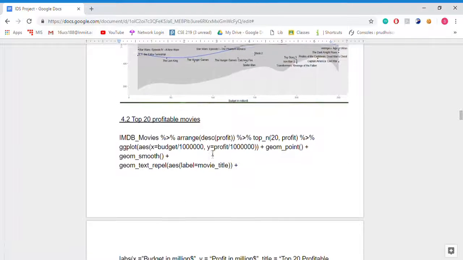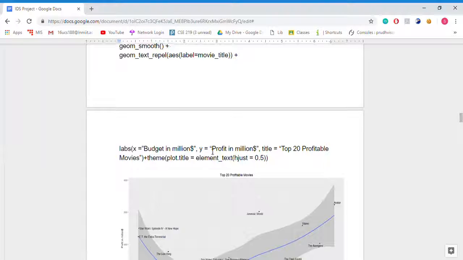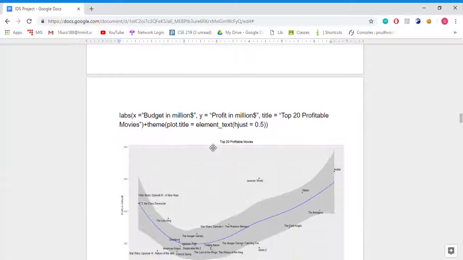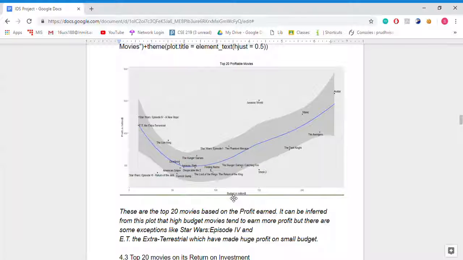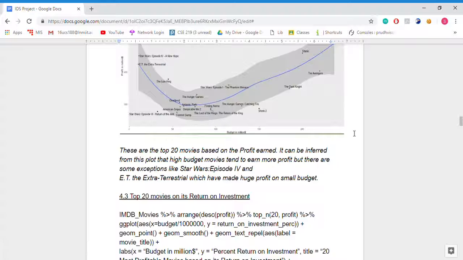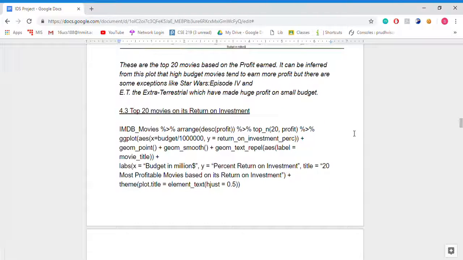Now the top 20 profitable movies. Here is the code for the plot. Here the x-axis contains budget in million and the y-axis contains profit in million. As you can see, E.T. and Star Wars, which were made on very little budget, made a very good profit. And here is Avatar, which had a very large budget but also made a very good profit. Top 20 movies on their return on investment.